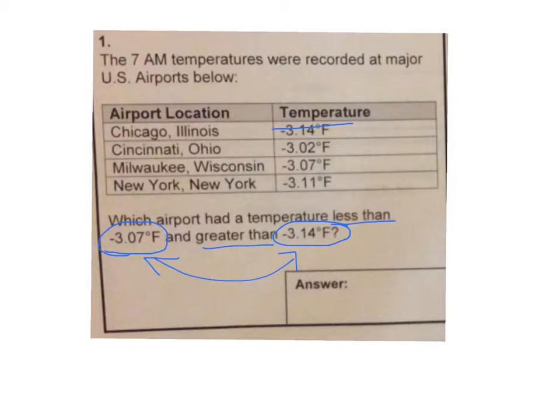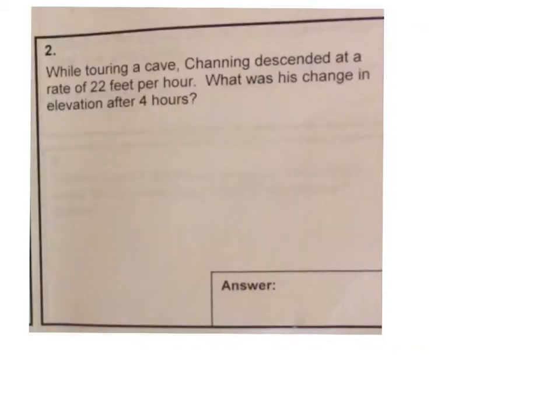This would be less than both of them. This would be the same as the lowest, and this is the one that would be in between. So the one that is less than -3.07 and greater than -3.14 would be -3.11 degrees Fahrenheit.